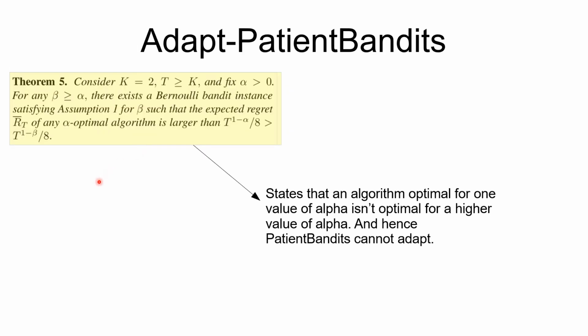The authors also show through this theorem that if an algorithm is optimal for a problem satisfying assumption 1 for a particular alpha, it is not necessarily optimal for another problem which satisfies assumption 1 for a larger alpha. Thus, the patient bandits algorithm cannot adapt or can be suboptimal for wrongly estimated alphas.